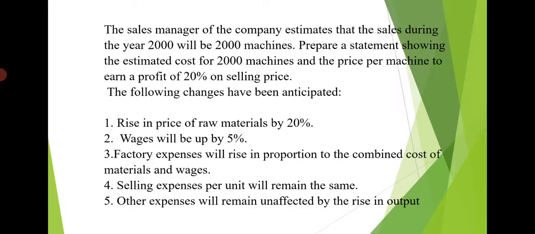So here are the steps we have to remember. First, we have to prepare the cost sheet for the previous period, past period, and if necessary we have to calculate the percentage of absorption of overheads. Next, the last step is to prepare the estimated cost sheet for the year 2000. So here the information they have given, the rise in price of raw material is by 20%. Wages will be up by 5%. So before